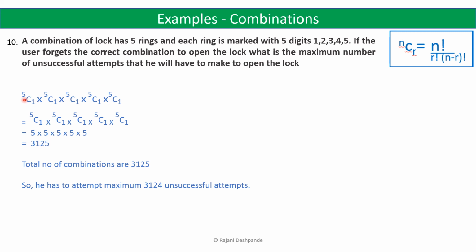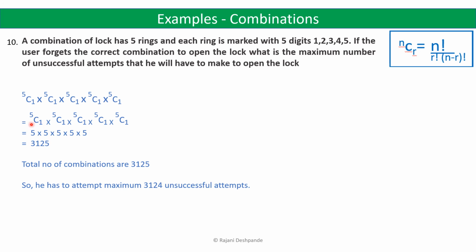So that can be done in 5C1 ways. So same for the second ring, same for the third ring. Again for the fourth and fifth ring also you can select any digit irrespective of repetition. So any digit can be selected. So this can be done in 5C1 into 5C1 into 5C1 into 5C1 into 5C1 ways. Now we will solve this. After solving, you can apply this formula here, and 5C1 is nothing but 5 because it will be 5 factorial divided by 1 factorial into 5 minus 1 factorial, which will be 4 factorial.